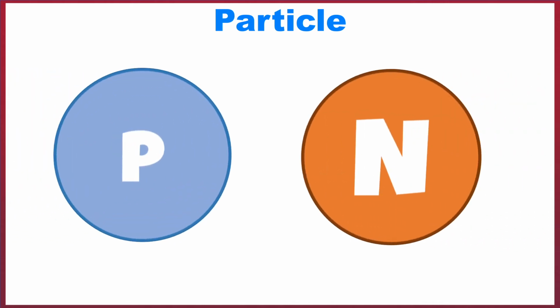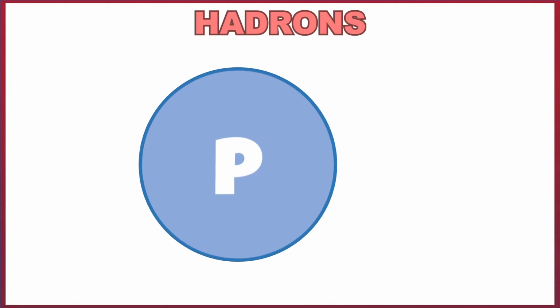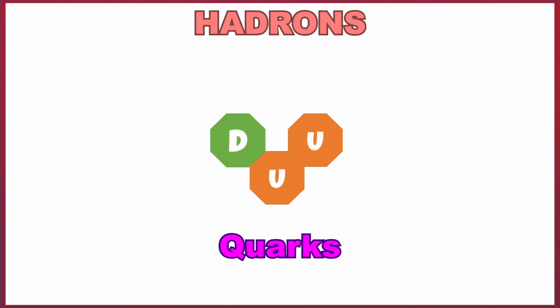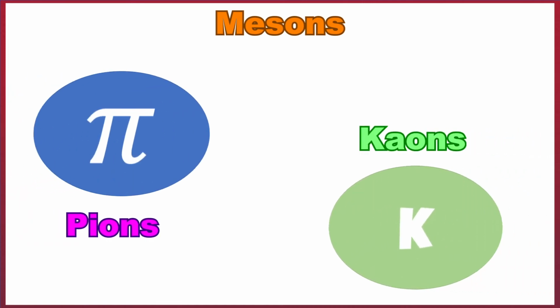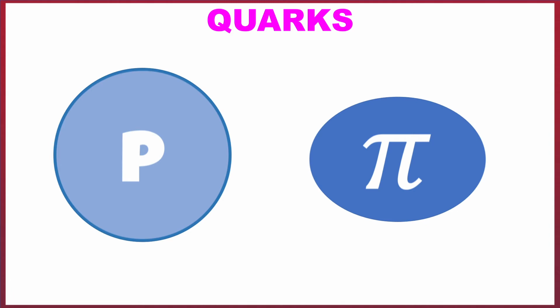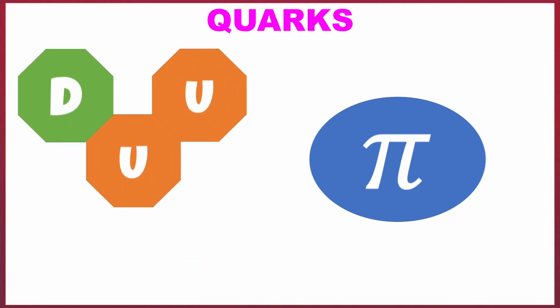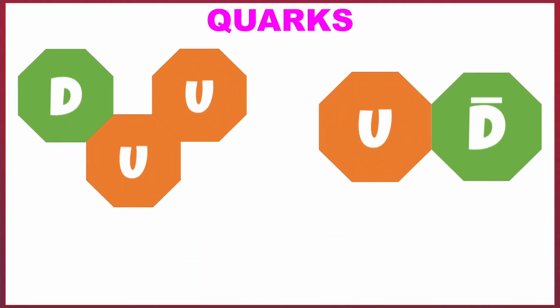Now of course, this is a very large topic to cover, so let's start off by looking at the largest particles called hadrons. Hadrons are made up of smaller particles called quarks, and can be further split down into two more groups called baryons, which contain protons and neutrons, and mesons, which include particles called pions and kaons. These particles are incredibly unstable and are the lightest hadrons. The main difference between baryons and mesons is that baryons are made up of three quarks, whereas mesons are made up of a quark and an antiquark.